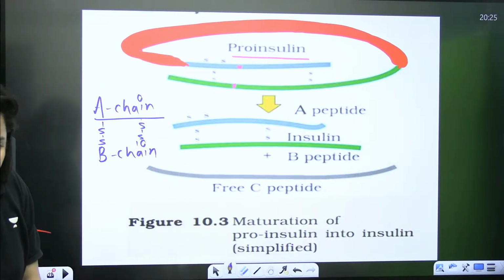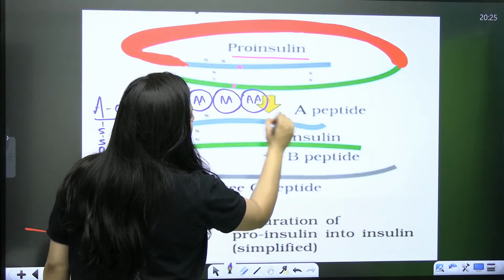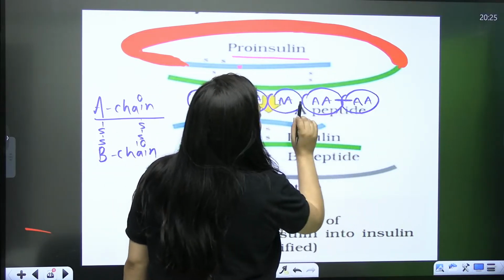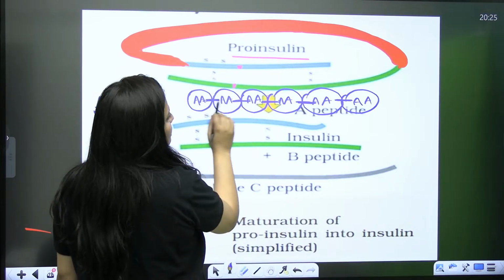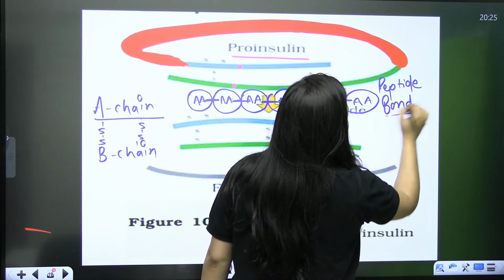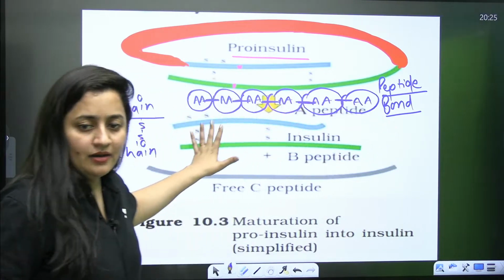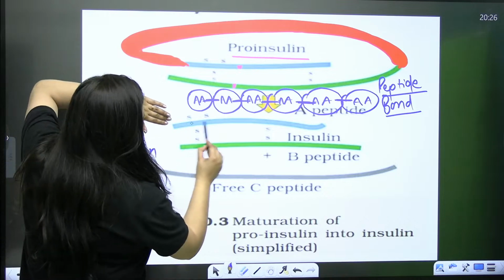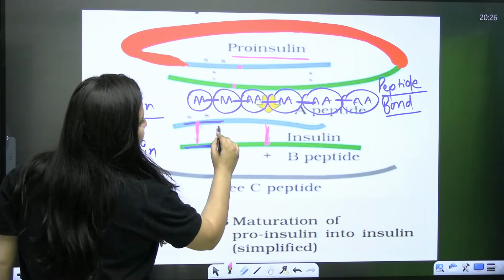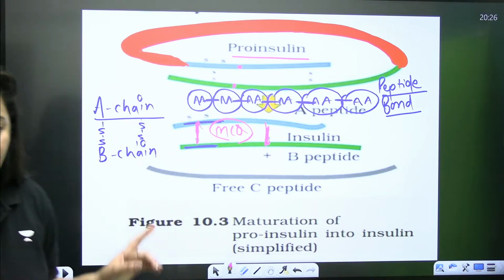See, these amino acids, one amino acid, second, third, fourth, fifth, whatever amino acids are there, no doubt, they have peptide bonds in between. They are joined together with the help of peptide bond. If you don't know anything related to the peptide bond, do check my biomolecule session. So they are linked together with the help of peptide bond. And here, this A insulin and B insulin are connected together with the help of disulfide linkage. It is another important MCQ.